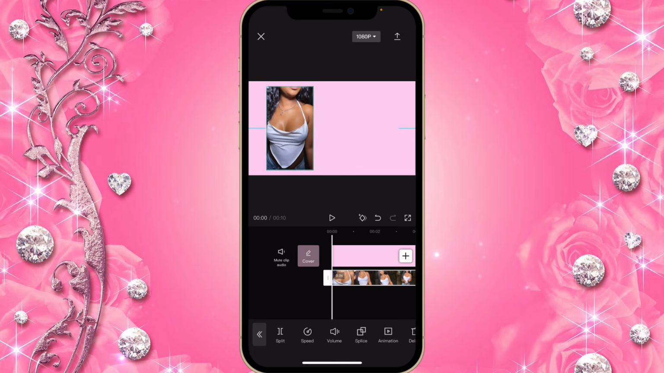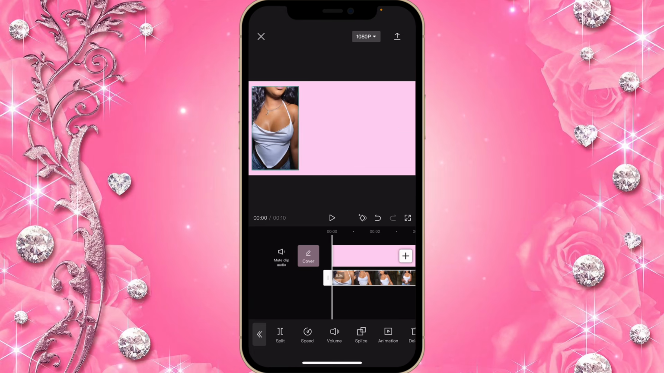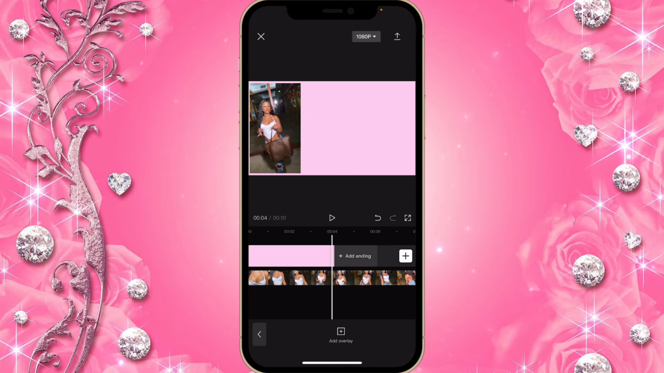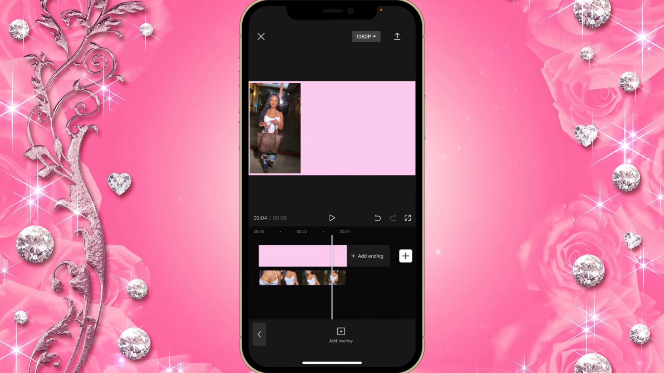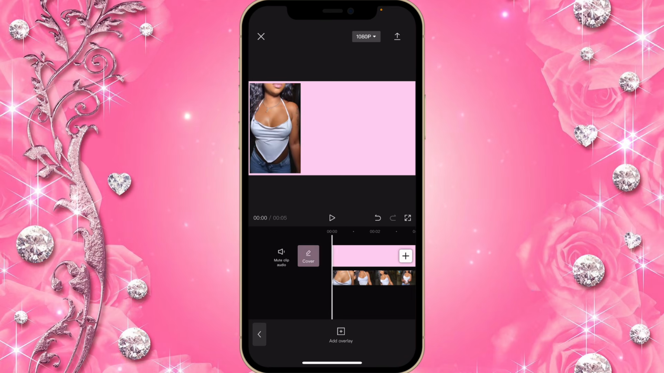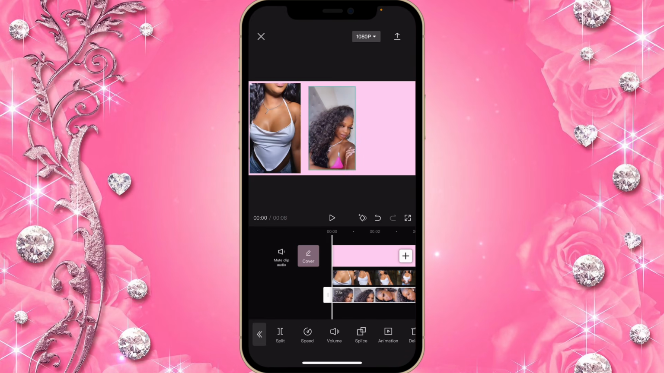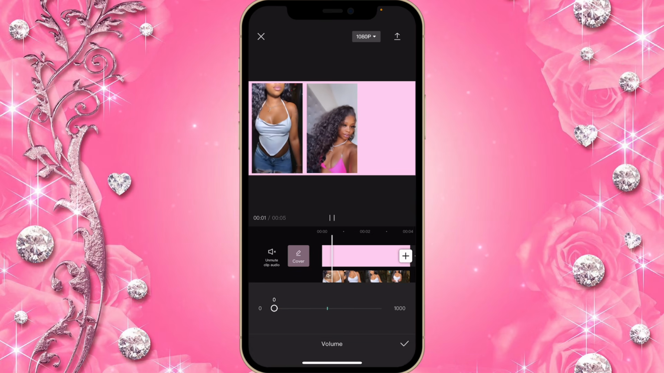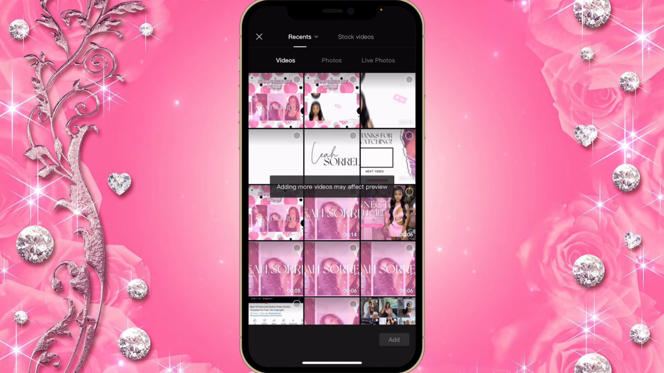So I'm gonna take this here. If you want, you can zoom out a little bit on it to make it a bit bigger. And then now I'm gonna add the other ones. Make sure all of your videos are exactly the same time length as your slide. Make sure you turn down the sound on each of your videos.